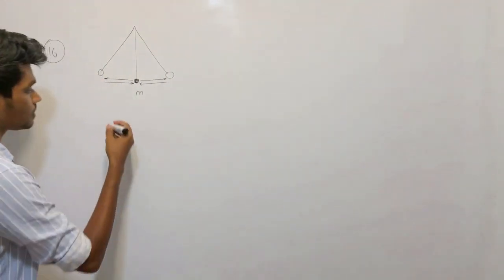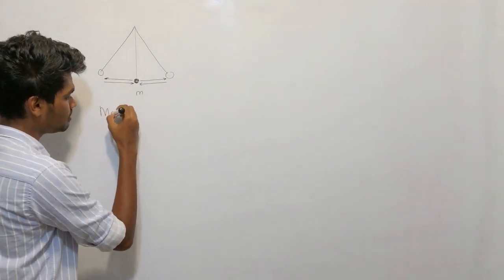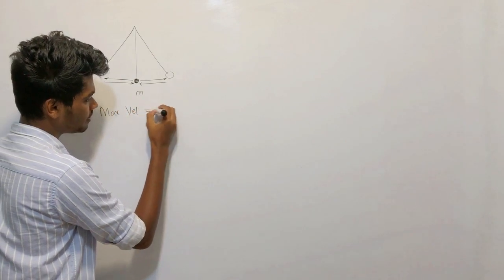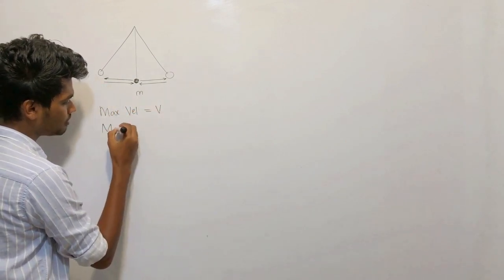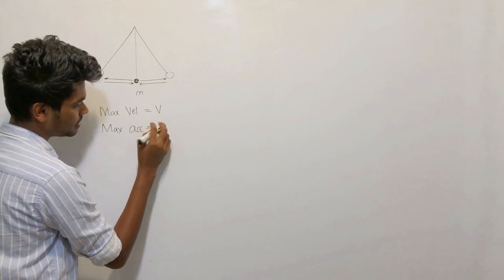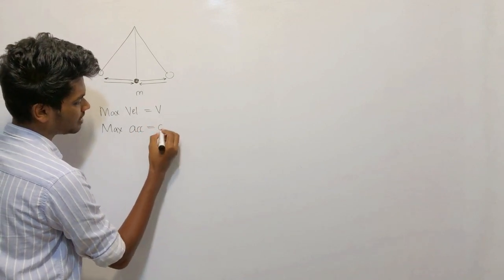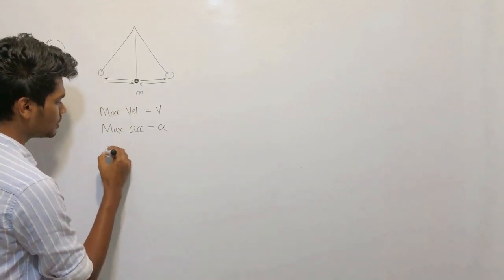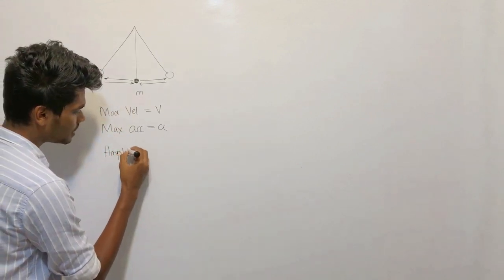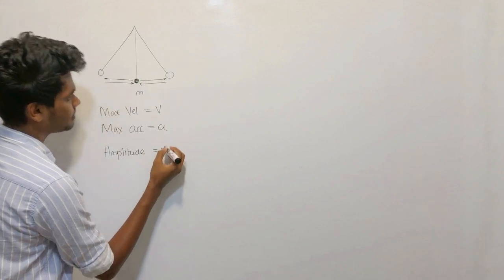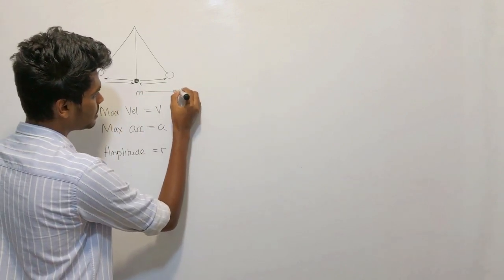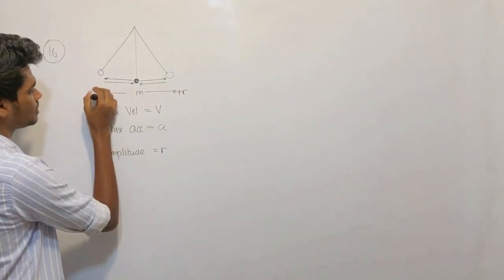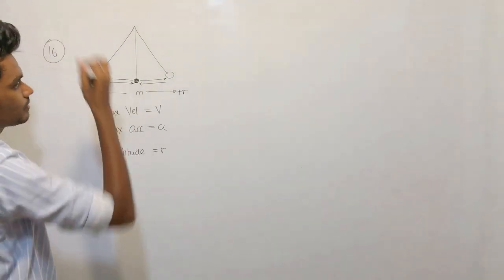So the maximum velocity is given by v, the maximum acceleration is given by a. Let's assume the amplitude is r. This is the amplitude.